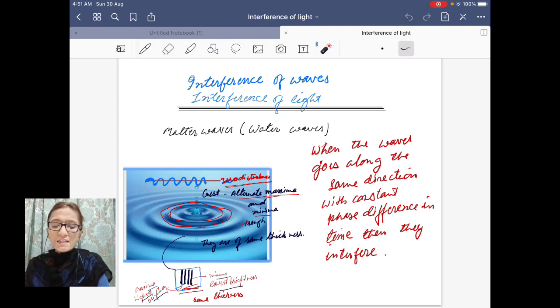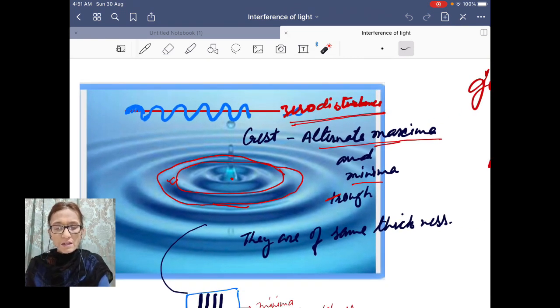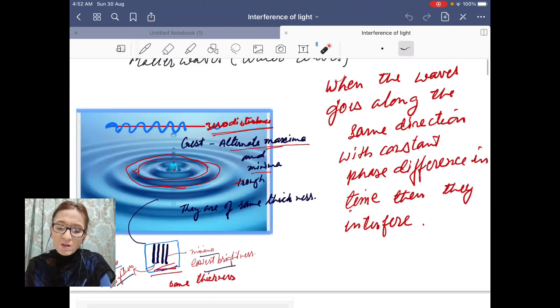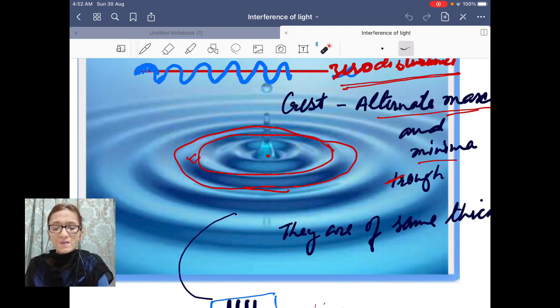And to visualize interference, we need to see the wave pattern formed on the surface of water. Now when a pebble is thrown on the surface of water, a disturbance is created in the form of concentric rings, with the center of the ring at the point of disturbance, and these rings move away from this center with uniform velocity.